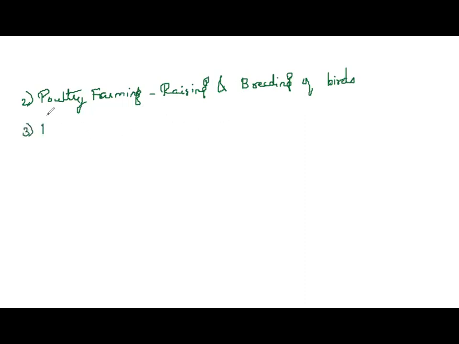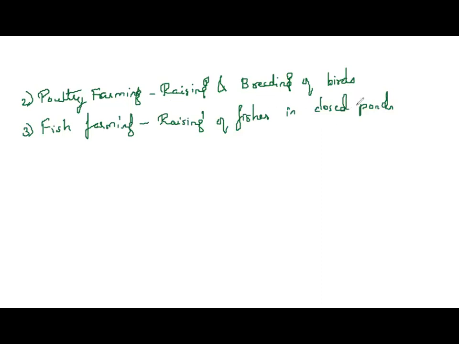The third type is fish farming. When I speak about fish farming, it is the process of raising fish in closed tanks for commercial purposes. There is an increasing demand. So raising of fishes is called fish farming in closed ponds, which are artificially made ponds.